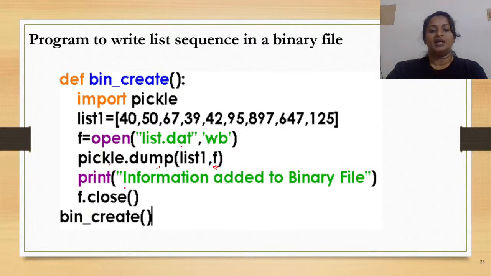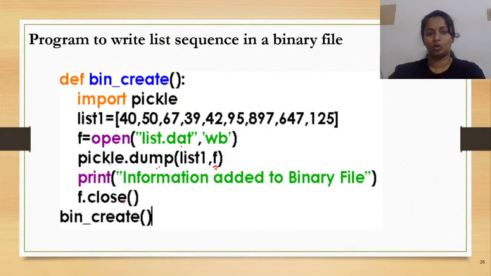After that I have given a print message stating that the information is added to the binary file. Now, is there anything else I am trying to do? Since I have opened the file using the open method, I definitely need to close it also. How do you close it? Use the close method with the file handle, so f.close().